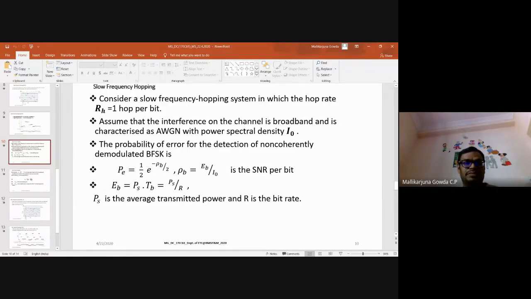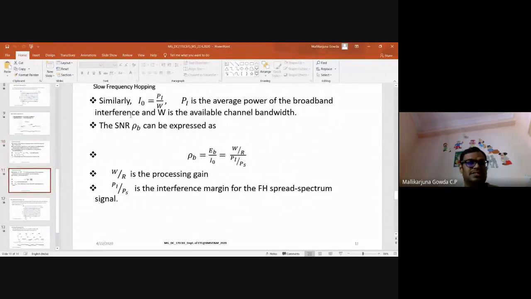So what is EB? It is the bit energy, which is equal to PS into TB. Energy is power into time. TB is 1 by RB, so I can write PS by R or RB. PS is the average transmitted power, and R is the bit rate. Fine. So this is about the signal power.